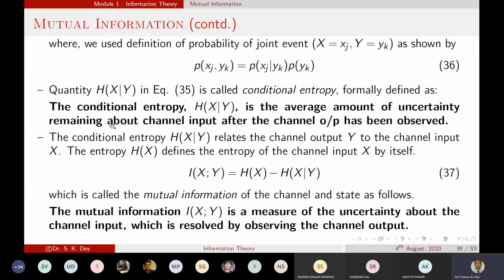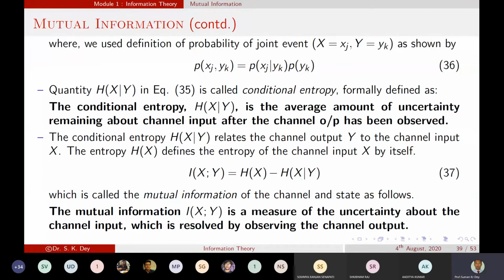Because in the conditional entropy there may be some error, and this portion will give us that error, and the information we have is the mutual information. This mutual information will be the entropy of input X minus the conditional entropy.